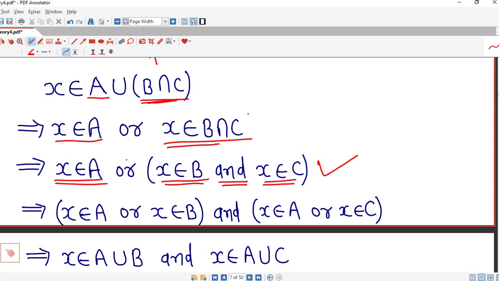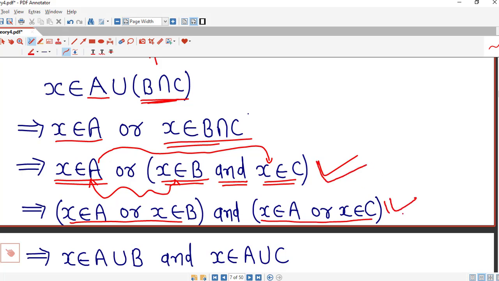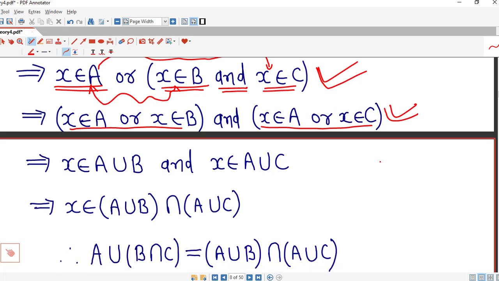Now this statement we can rewrite as, first we consider X belongs to A or X belongs to B, that we consider as one statement, and X belongs to A or X belongs to C, that we consider as another statement. So this statement can be rewritten in this way.